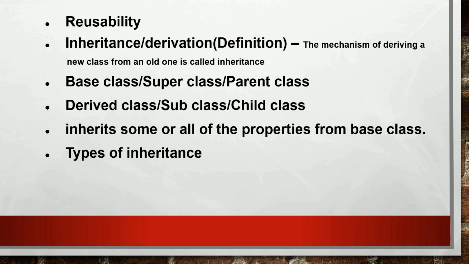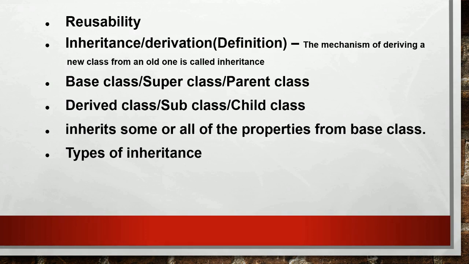Now, the definition of inheritance: the mechanism of deriving a new class from an old one is called inheritance or derivation. The old class is referred to as the base class or superclass or parent class, and the new one is called the derived class or subclass or child class.